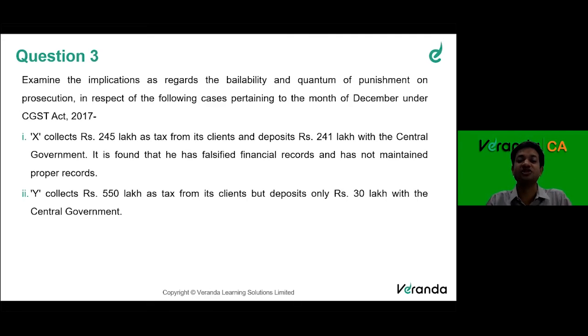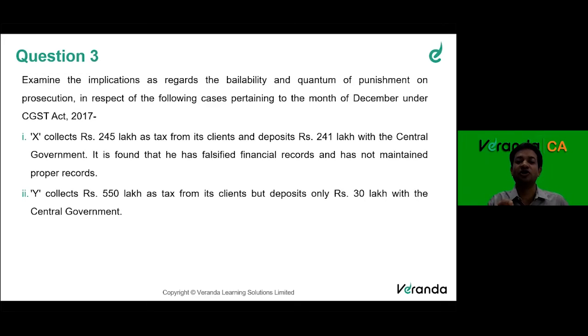Second part of this question. It is found that he has falsified financial records and has not maintained proper records. In section 132, there are provisions that if there is a fraud of above 5 crores, then arrest up to 5 years. If the amount is 2 to 5 crores, then there is an arrest provision of up to 3 years. If it is 1 to 2 crores, then up to 1 year. So we have different criteria given, right? Now, the fourth provision says that in some other cases, like clauses F and G, etc., in which falsified records come in, arrest can happen for a period up to 6 months, right?